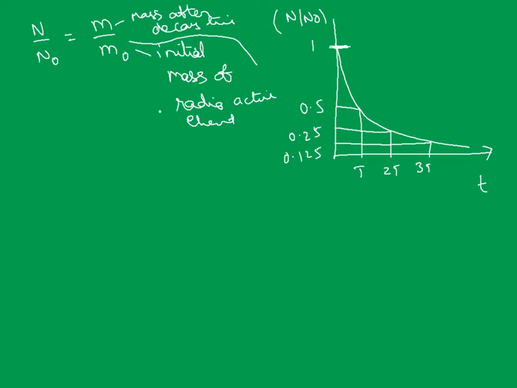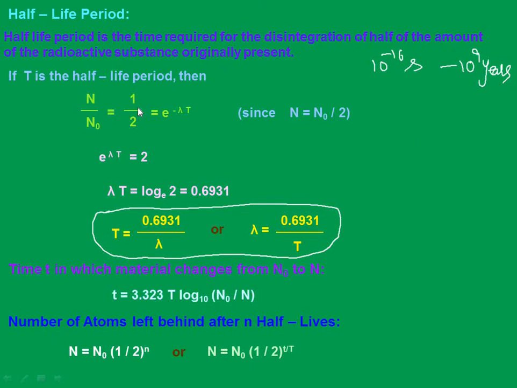Now can I write, similar to the previous one, where we got N equal to N naught times 1 by 2 whole to the power of n.